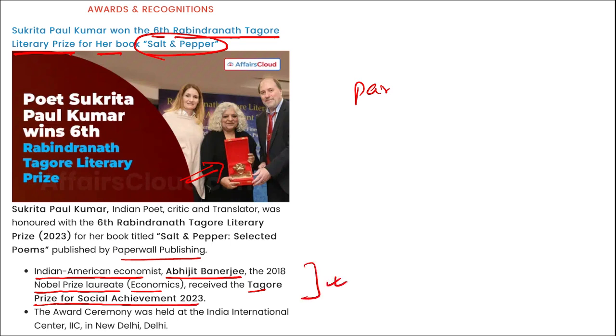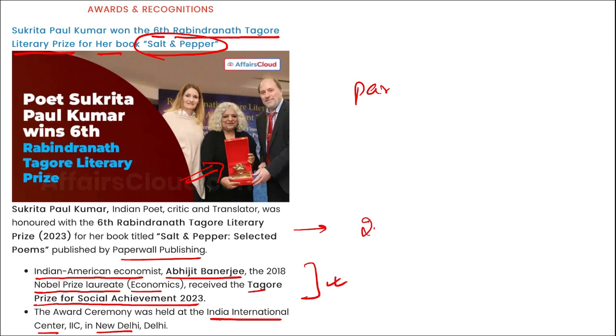Who received the Rabindranath Tagore Literary Prize? It was received by Sukrita Paul Kumar. Who received the Rabindranath Tagore Prize for Social Achievements 2023? It was received by Abhijit Banerjee. Right? And the award ceremony was held at India International Center in New Delhi. The Rabindranath Tagore Literary Prize was awarded to Sukrita Paul Kumar for her book Salt and Pepper.